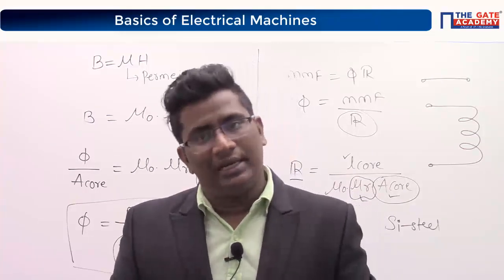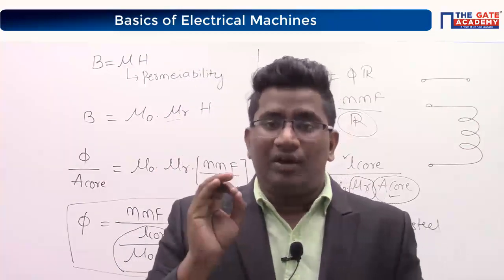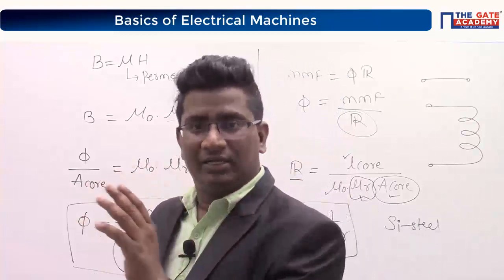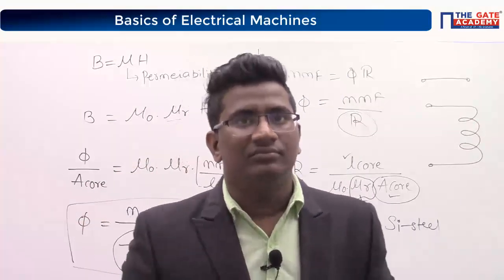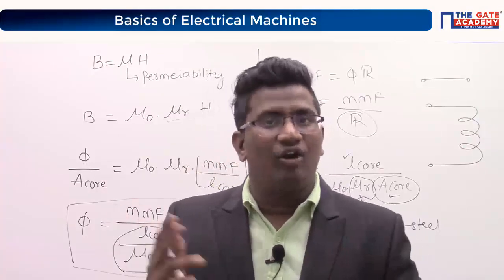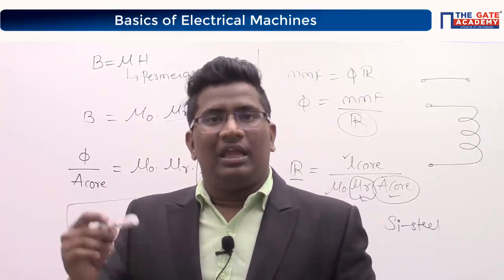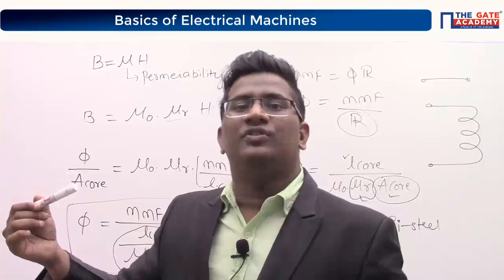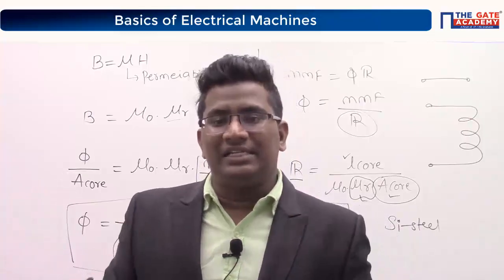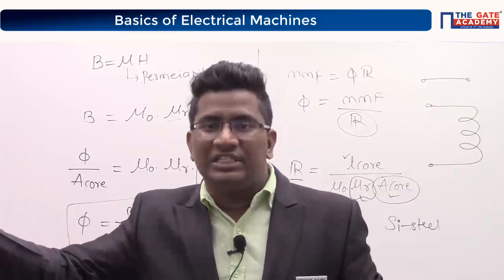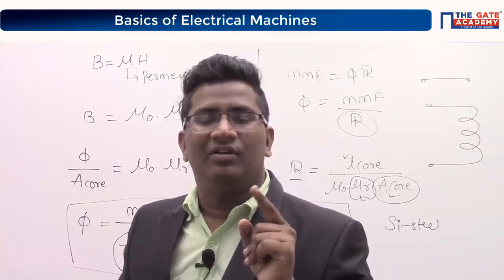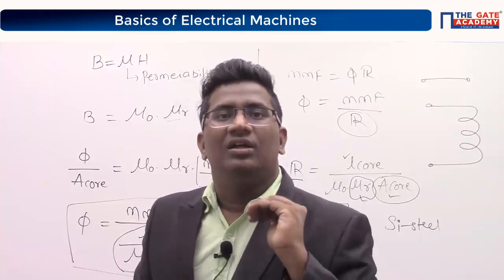Yes, correct. Current also should be there. Therefore, can I say the flux is an analogy of current? If resistance is the property to oppose the flow of current, then what is it for flux? Come on, tell me. What about the flux?